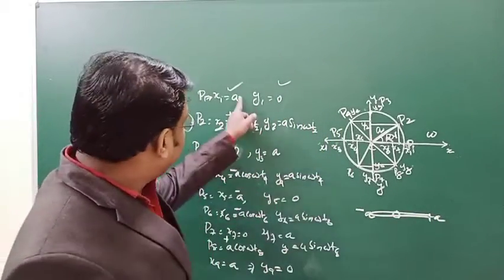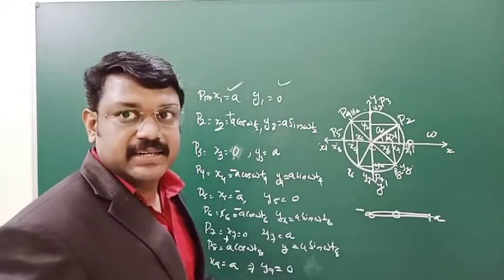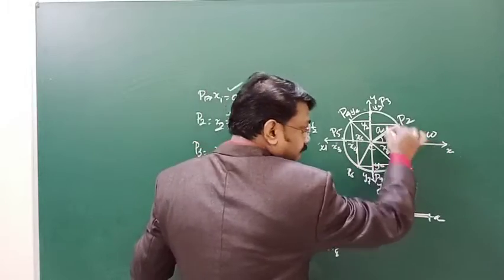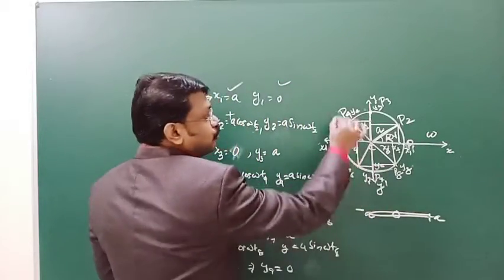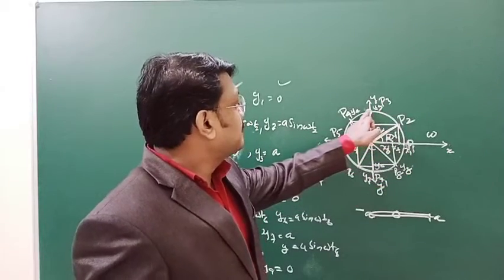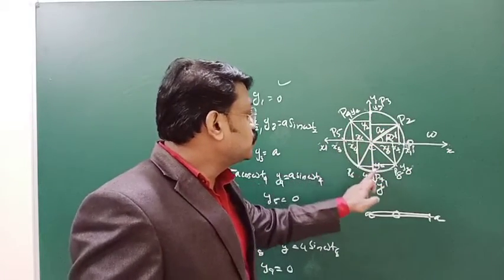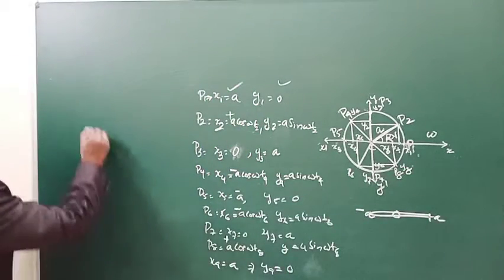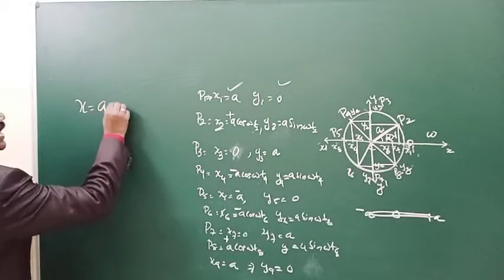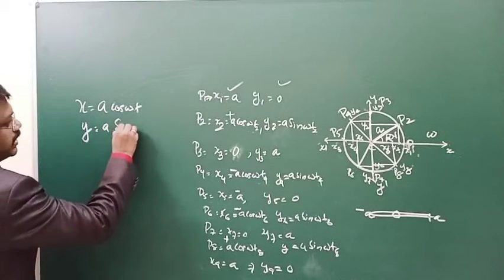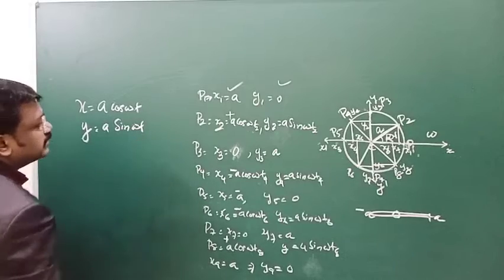So it follows a cosine function. And when you are calculating the y direction, that follows a sine function. That means initially it is 0, growing to a, then again 0, growing to minus a and again coming to 0. So x can be taken as a cos omega t and y is equal to a sin omega t.